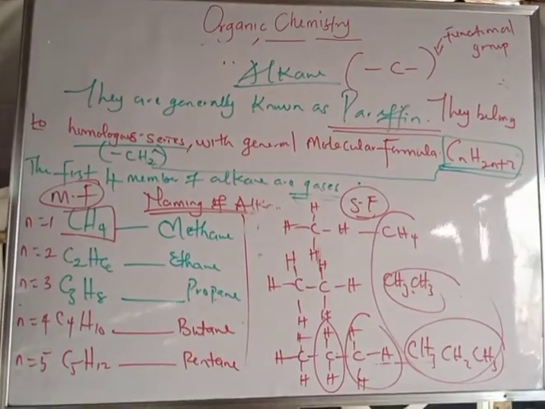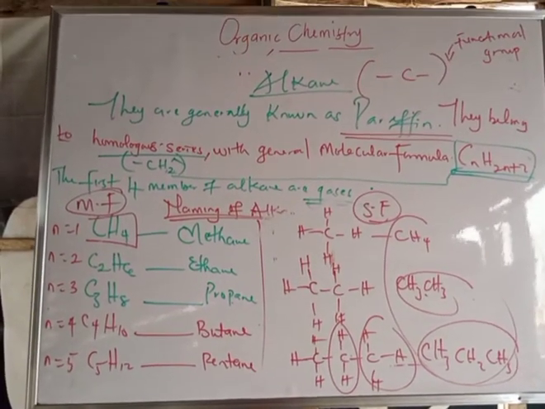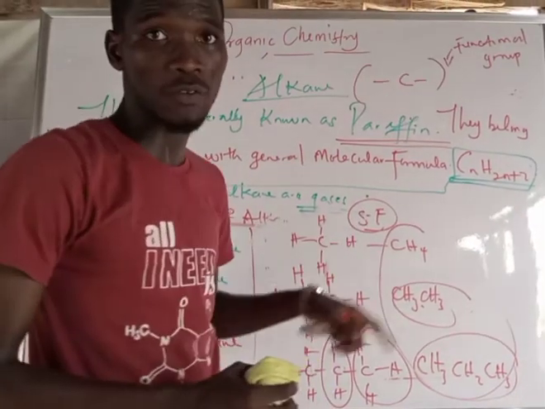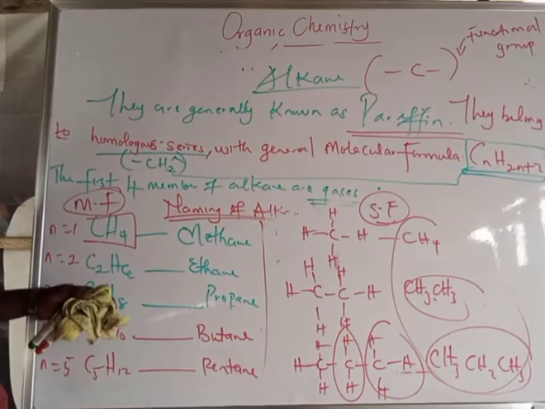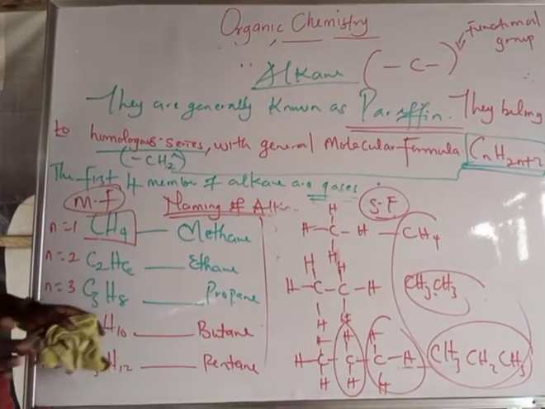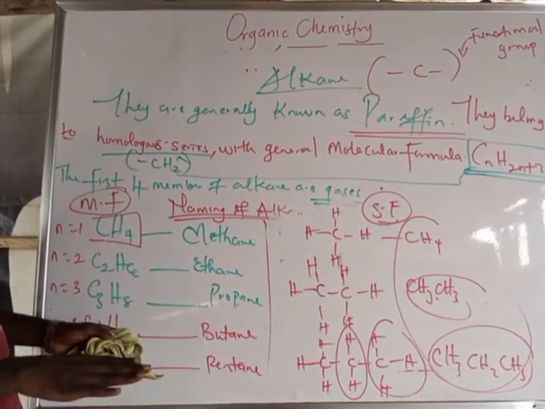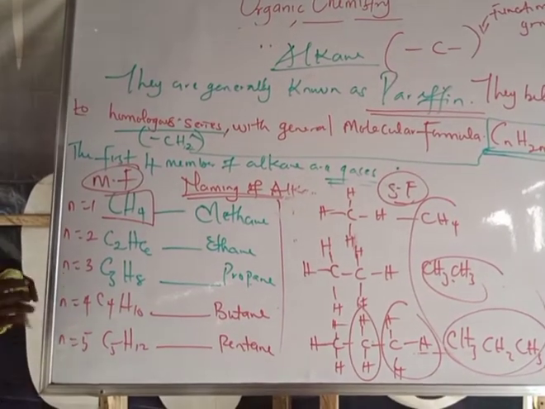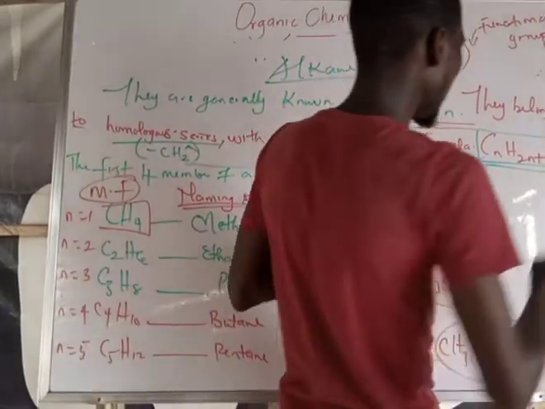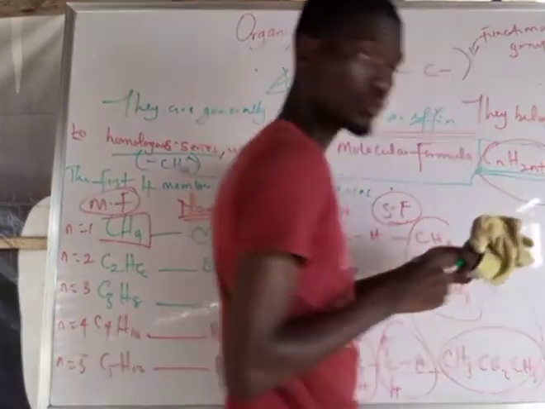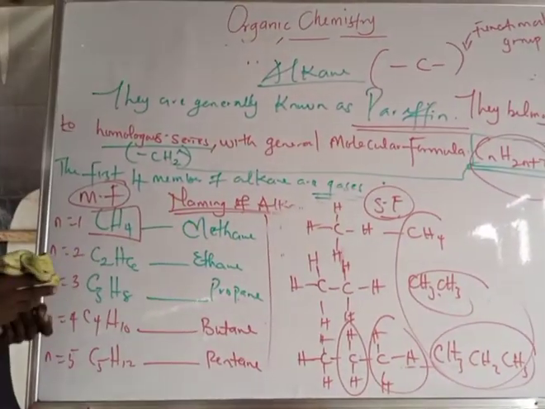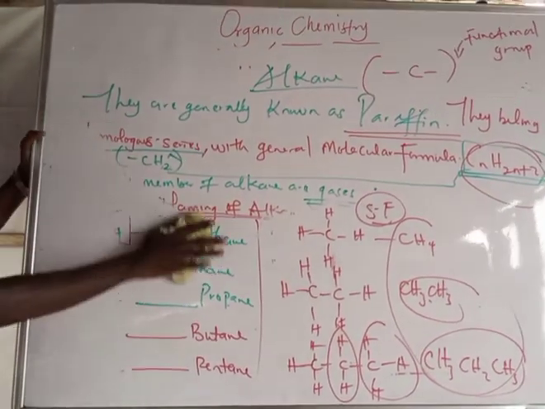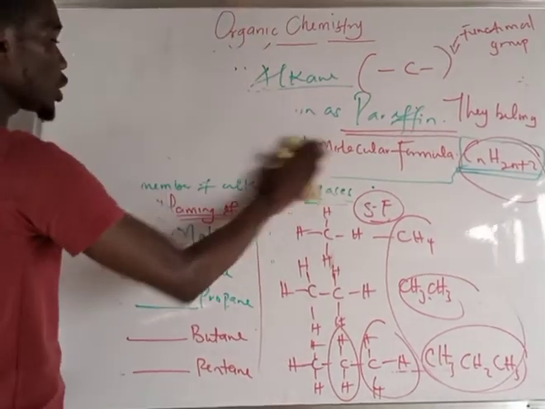And take note, JAMB students, that there's a difference between molecular formula and structural formula. I think I gave an explanation on that last week, and I solved some questions under the molecular formula and the structural formula. So now, class, let's take note again before I move on. This particular formula I have here must be noted to be the formula of alkane. So the next thing to speak of now is what do we mean by alkyl?